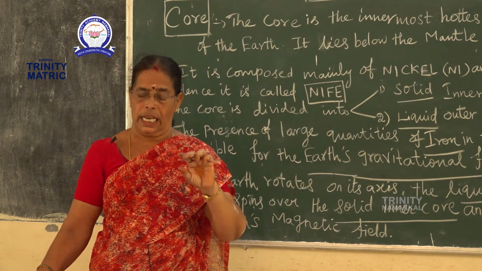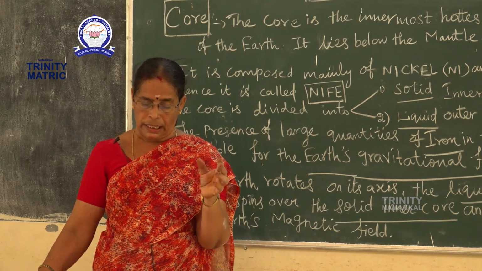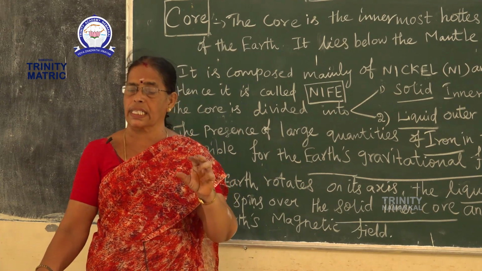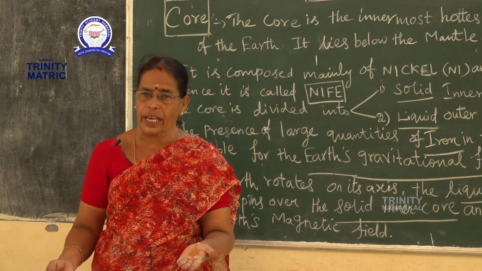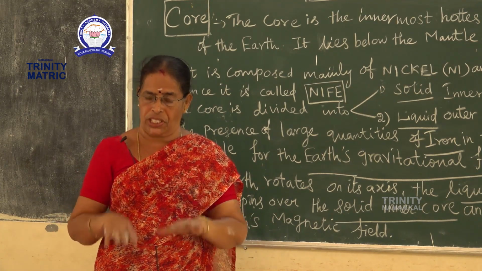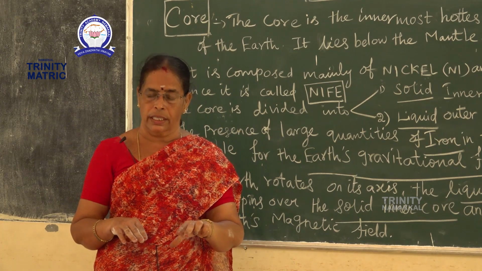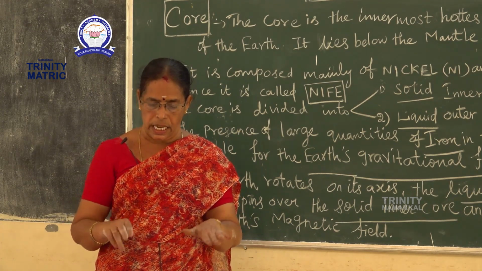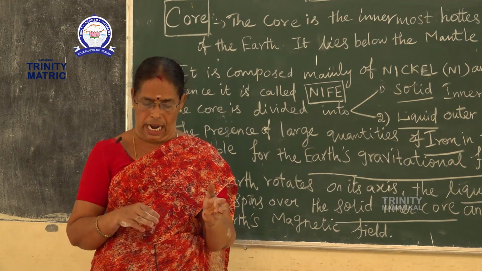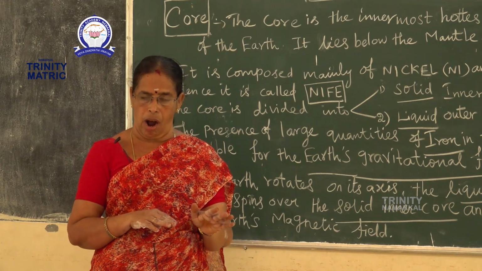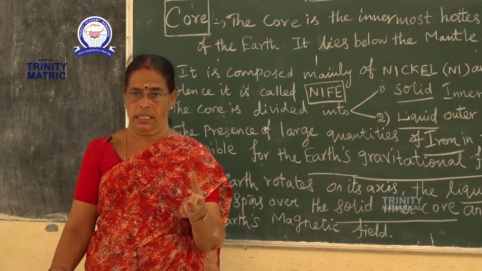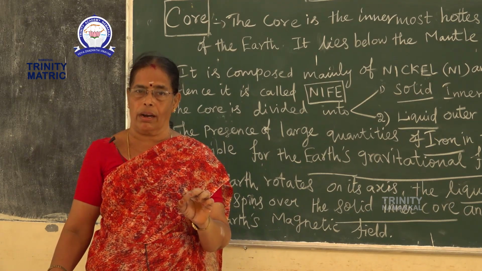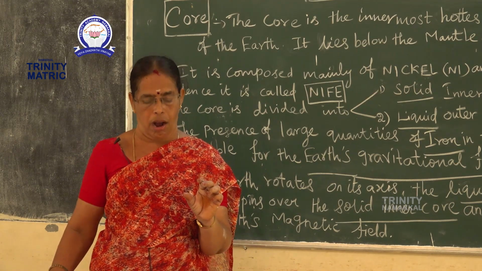Igneous and other rocks, under the heat and pressure of the earth's interior, change completely. Granite and limestone change into forms like quartzite. These rocks are called metamorphic rocks.